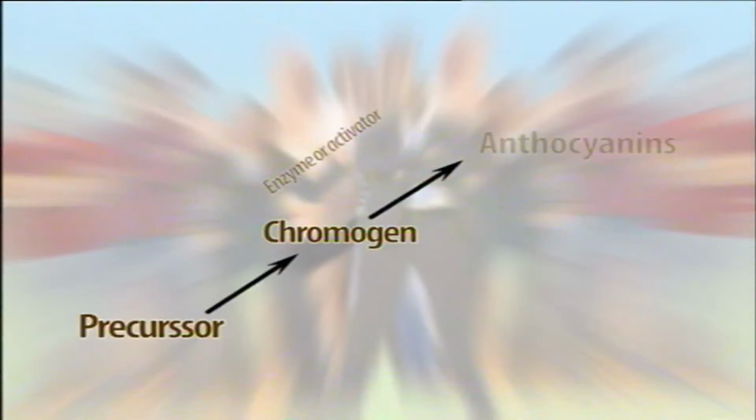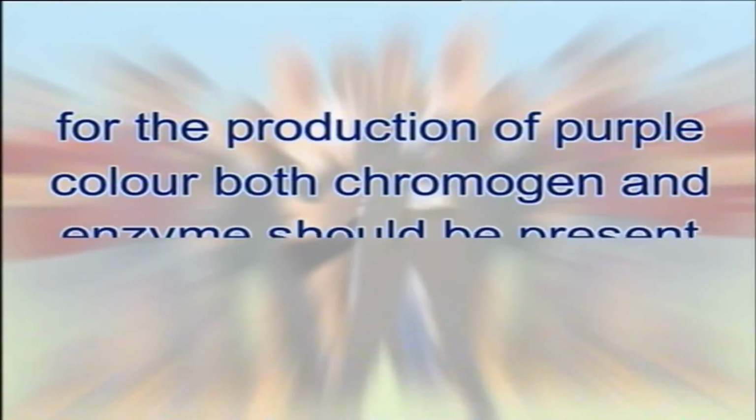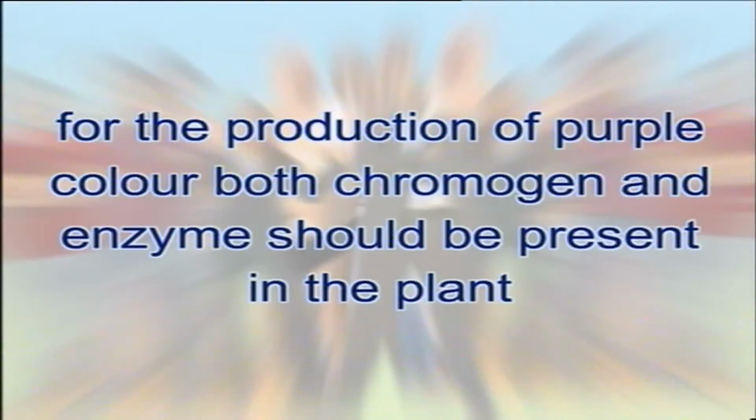The purple color of the flower is due to the presence of a pigment called anthocyanin. This pigment is produced from a colorless substance called chromogen by the action of an enzyme or activator. The chromogen cannot be converted into anthocyanin in the absence of the enzyme. Thus, for the production of purple color, both chromogen and enzyme should be present in the plant. In the absence of any one, no color will be produced, hence white.